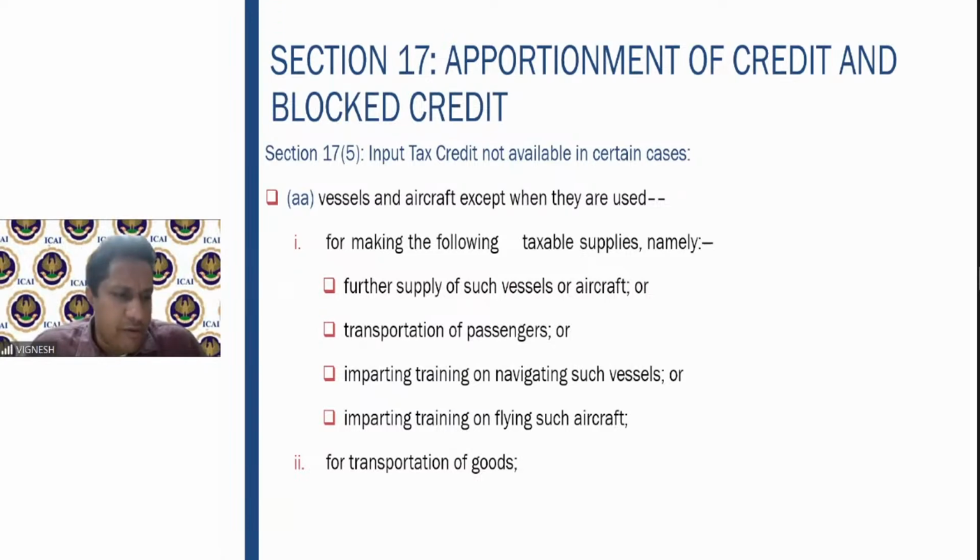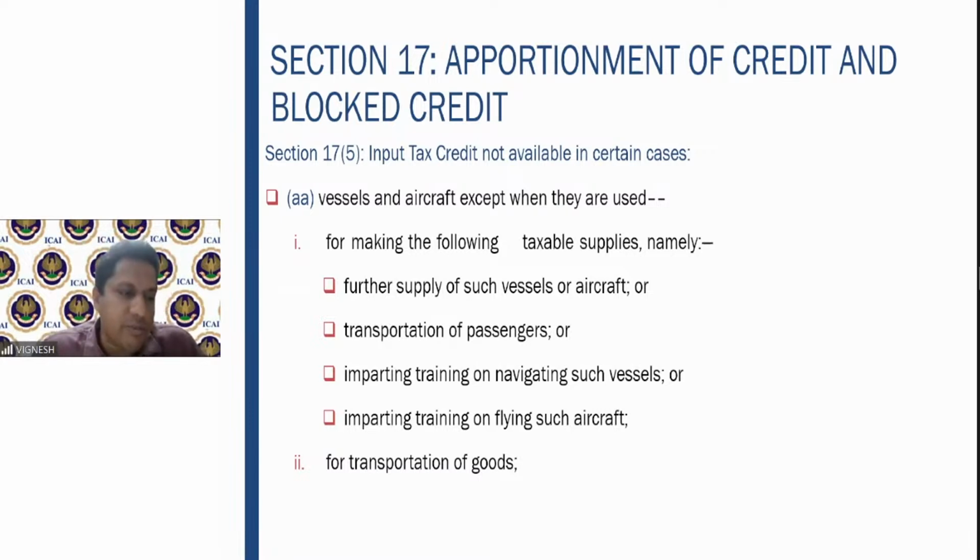Similar to motor vehicles, even vessels and aircraft. Vessels are your ships, etc. On vessels and aircraft, except when they are used for making the following taxable supplies, whatever is being purchased, you cannot claim the input tax credit. But if you use it for the following taxable supplies, you can claim.